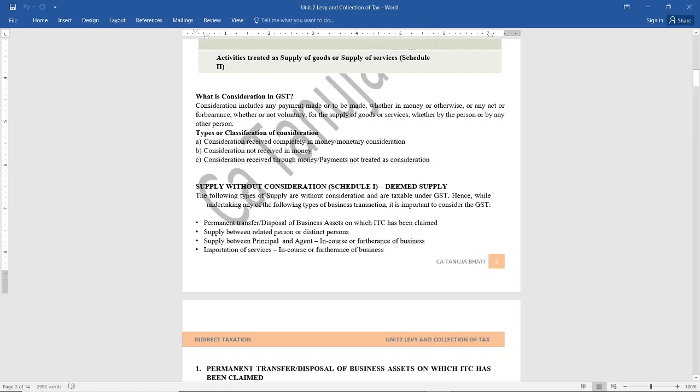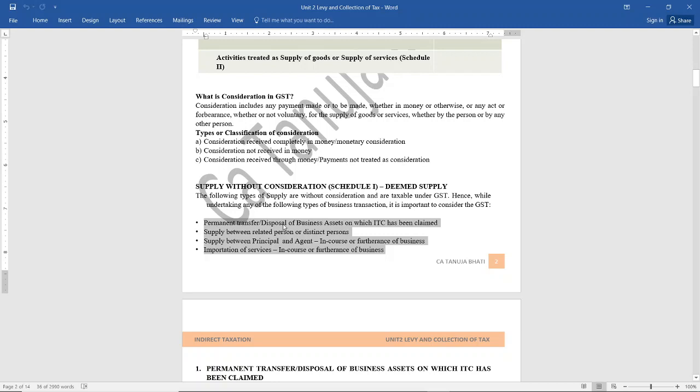Now, supply without consideration. We know that out of the 5 conditions, one condition was that there should be a consideration, but we saw that there are 4 exceptions to that particular condition. We'll be seeing those exceptions. That means that even if the supply is without consideration, still it is going to be deemed supply. So there are 4 such situations where, even if there is no consideration, yet it is going to be treated as supply under GST, and GST is going to be leviable.